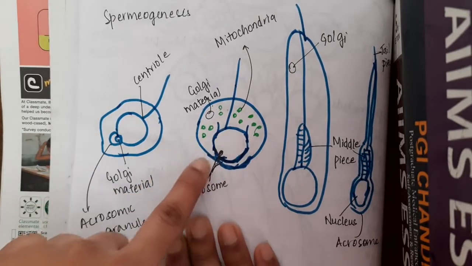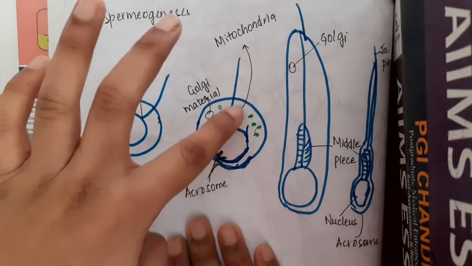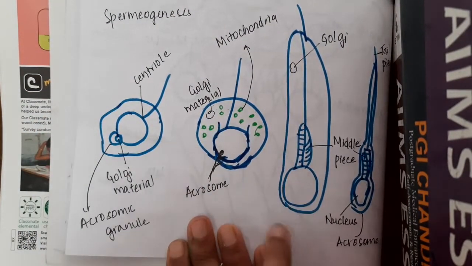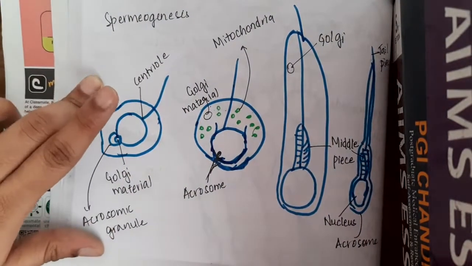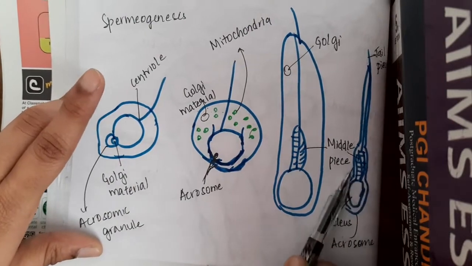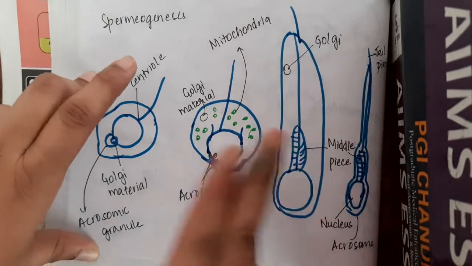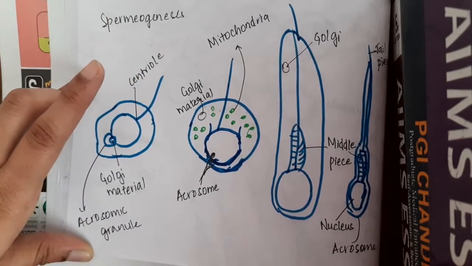Only a small part of the Golgi material is left, the rest is lost, and the mitochondria form the middle piece. Finally, a large tail will evolve. So there is formation of the acrosome, the middle piece, and the tail in spermatozoa. This tail is for the swimming of the sperm in the female genital tract.